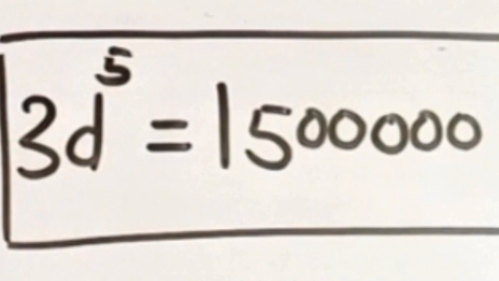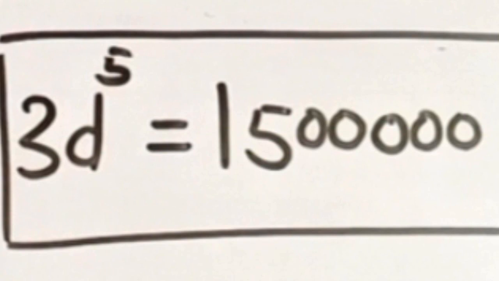Don't forget that d represents the day these bacteria causing the man to be sick will be up to 1,500,000. If the doctors want to know that day that these bacteria will grow up to this number, what should they do? They should solve that equation. That is, they should solve 3d raised to the power 5 is equal to 1,500,000. Solve it means to find the value of that d. Again, to solve that equation means to find the value of that d.